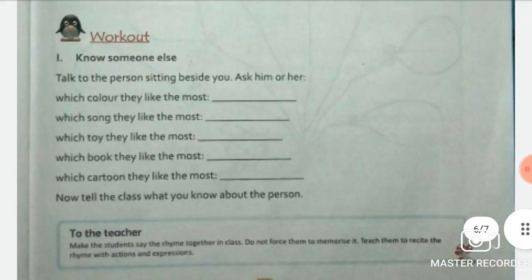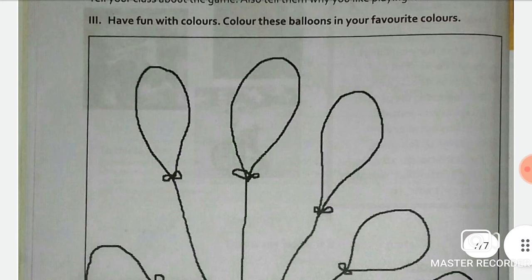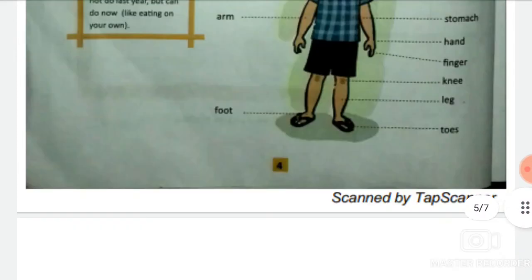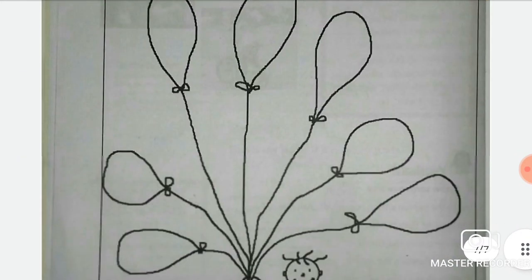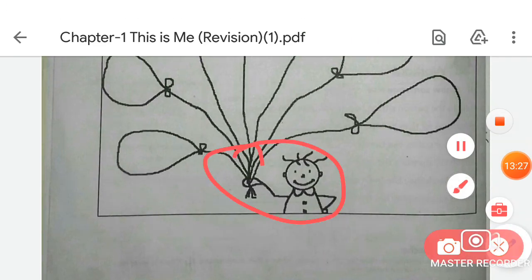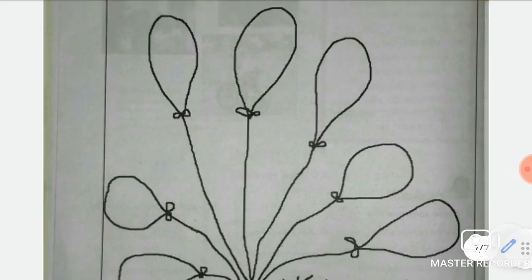And now turn your page and come to the next page. So now students, here you can see a very interesting thing is given. A picture of balloons is given. A little boy is holding them. You have to color this picture of balloons in your favorite colors.